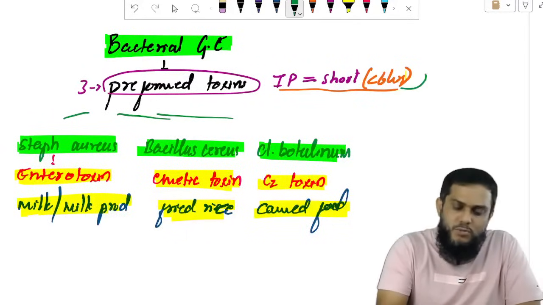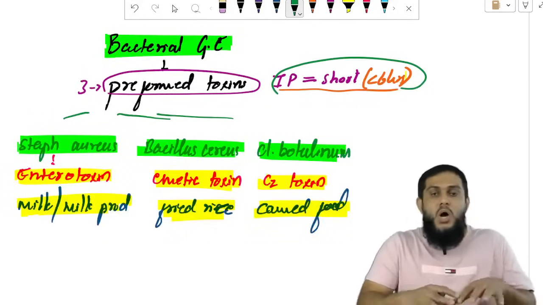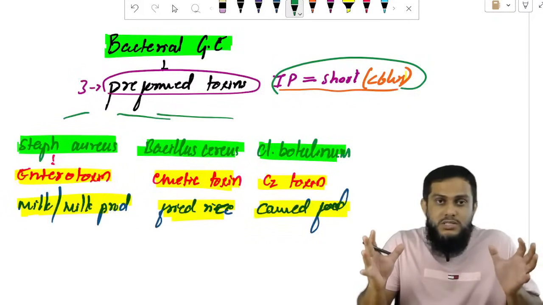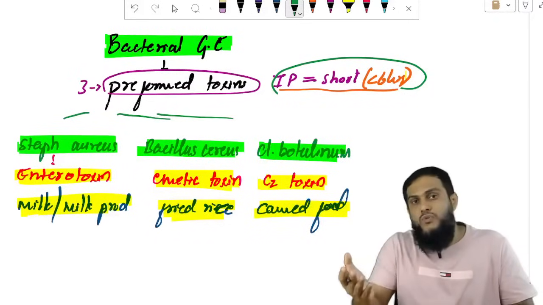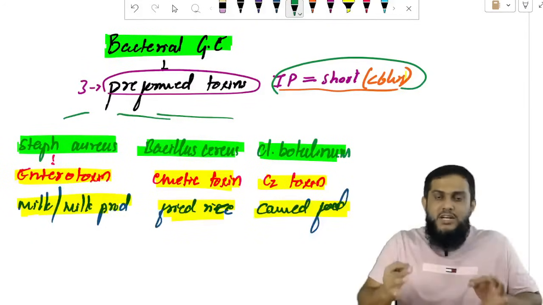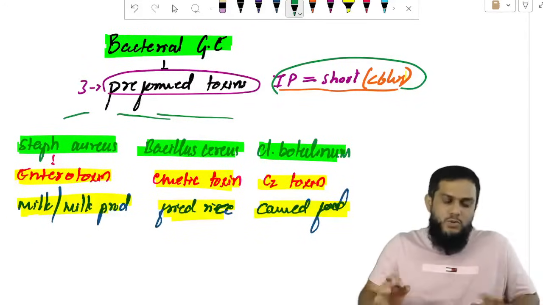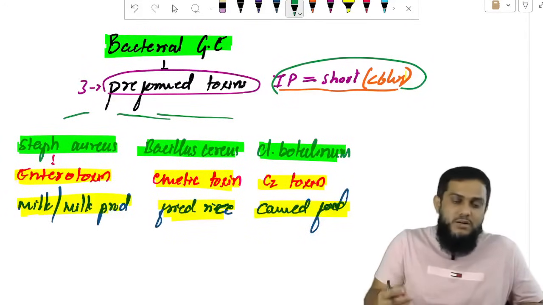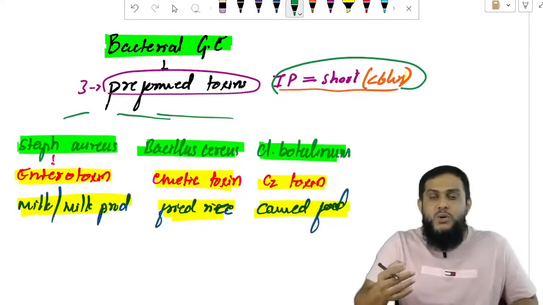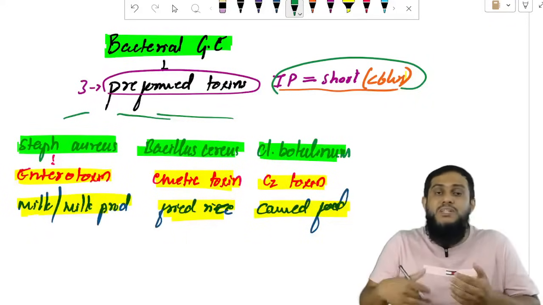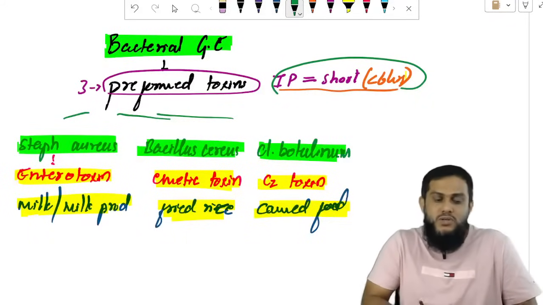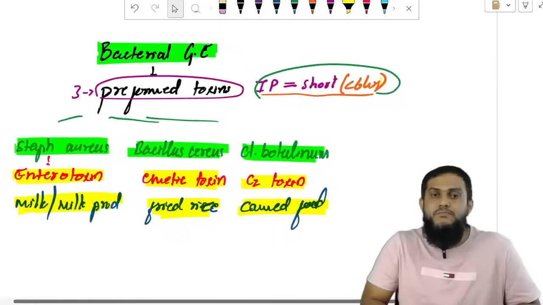Because they are preformed, the incubation period is short, less than 6 hours. All other bacterial toxins causing gastroenteritis are post-formed. So remember these 3 bacteria, their toxins and the food. Easy to remember: Staph aureus, enterotoxin, milk and milk products; Bacillus cereus, emetic toxin, fried rice; Clostridium botulinum, botulinum toxin, canned food, present in canned, preserved food, ready to eat, ready to cook food.